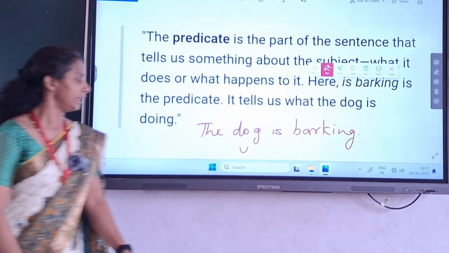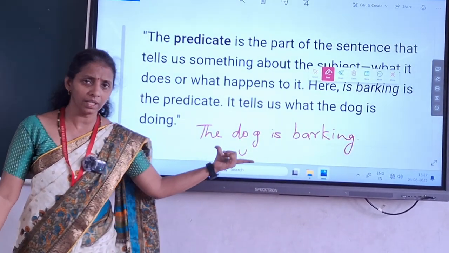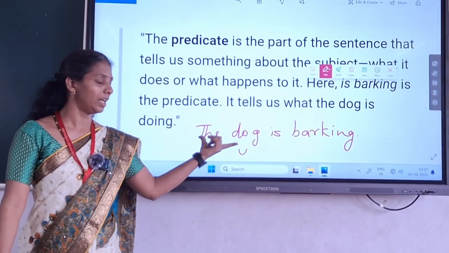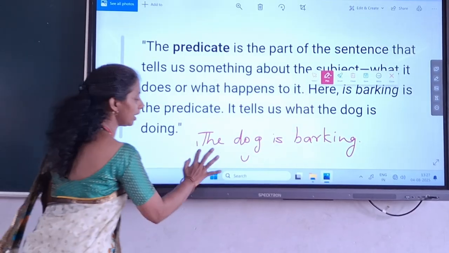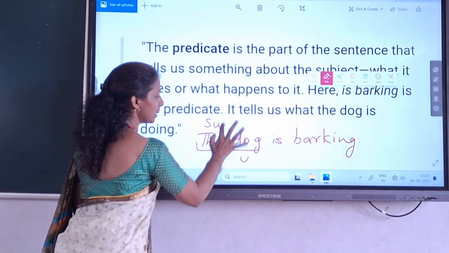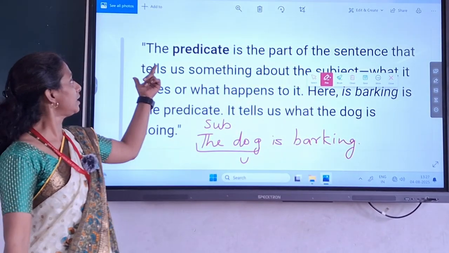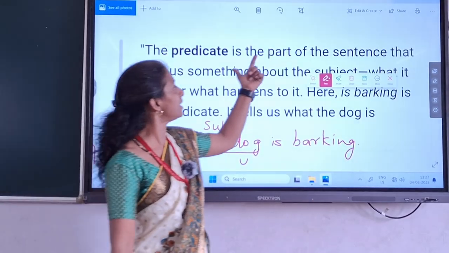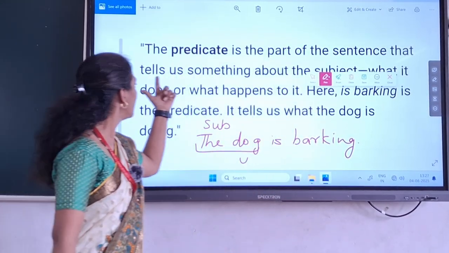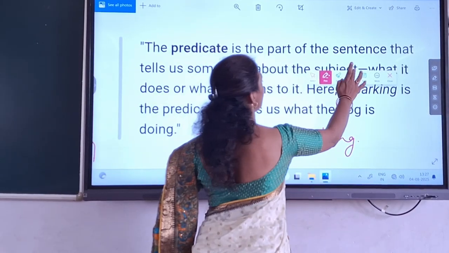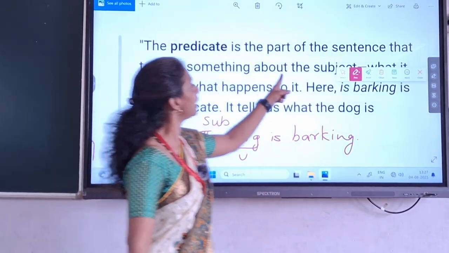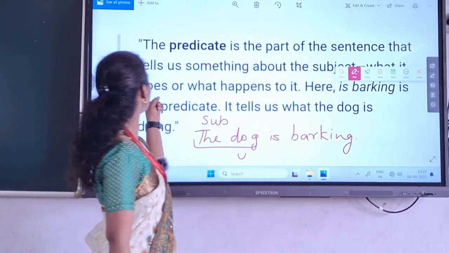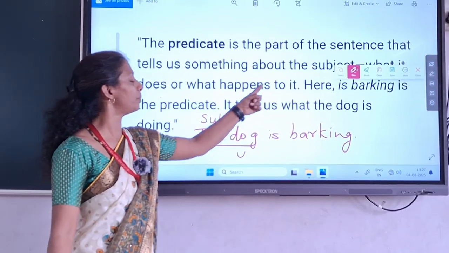Barking. Yes, the same sentence which we took right now. The dog is barking. We saw that the dog is what? Subject. So see the definition. The predicate is a part of the sentence that tells us something